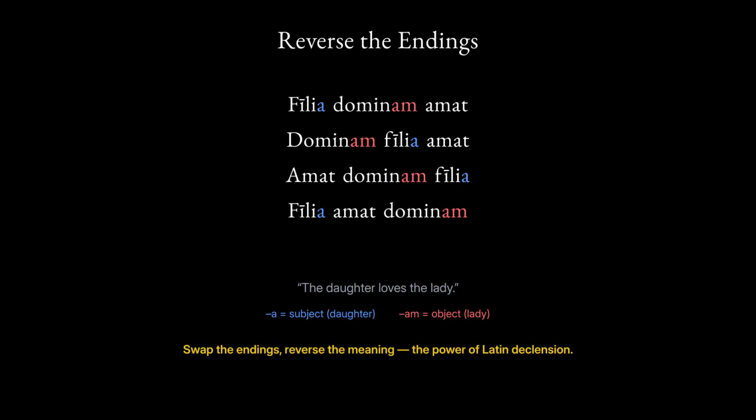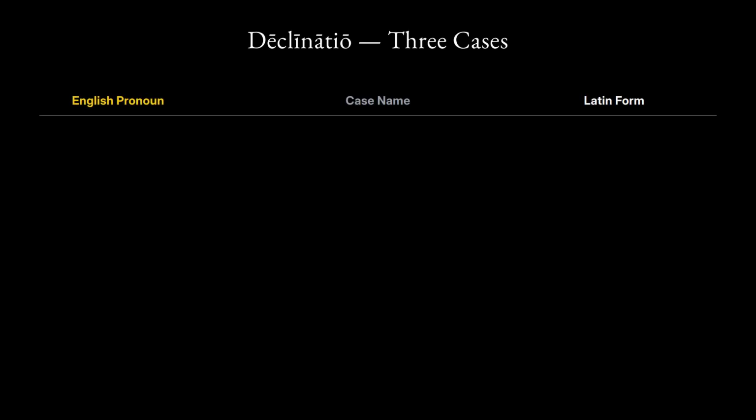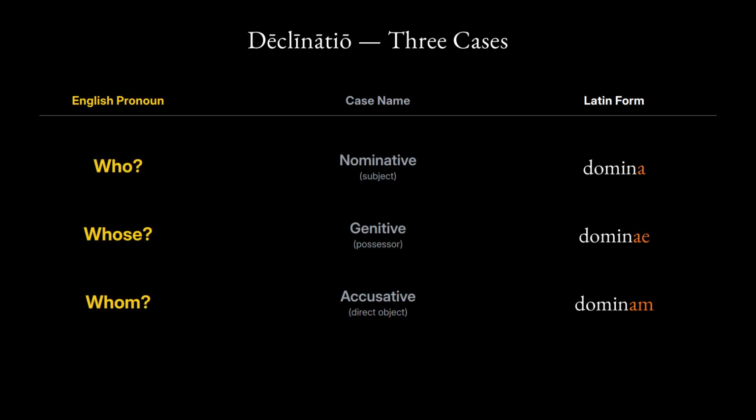This is the power of Latin declension. This system of changing endings is called declension. Each ending creates a different case. English shows the same idea with who, whose, whom, 3 forms of one pronoun. Latin nouns show these same 3 distinctions with case endings.